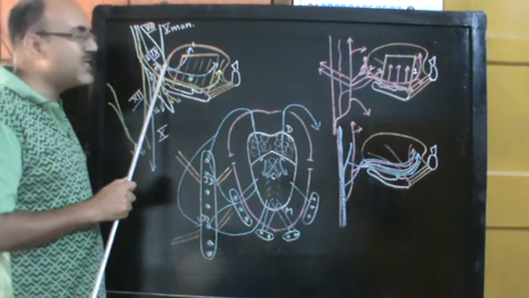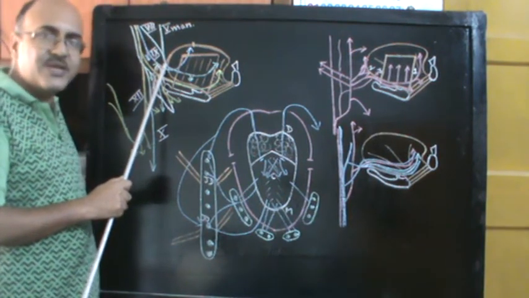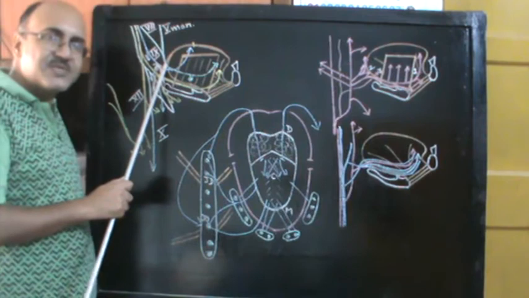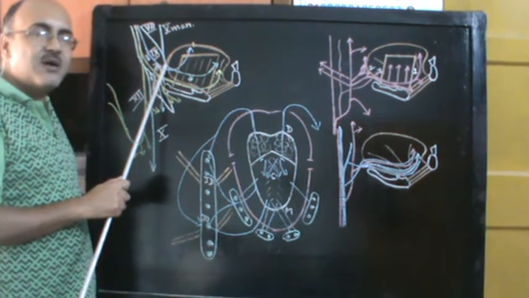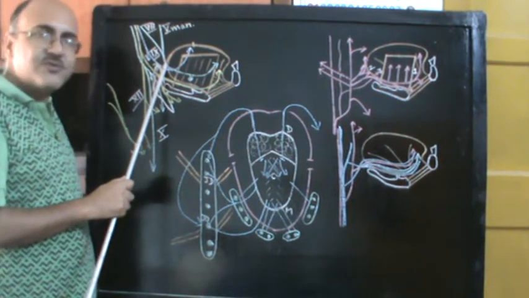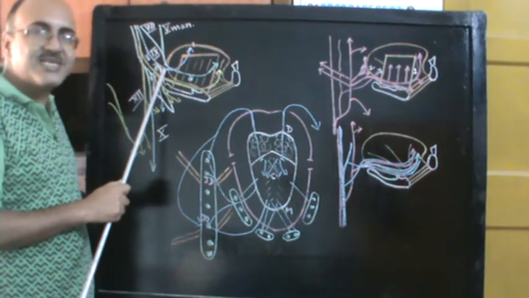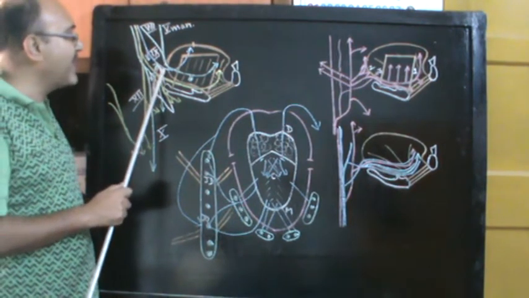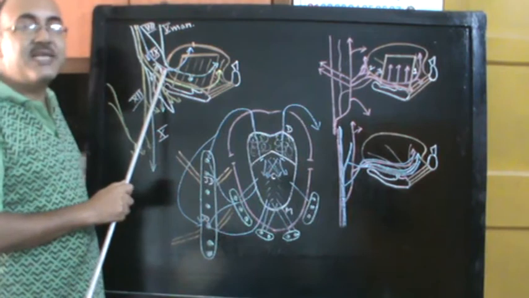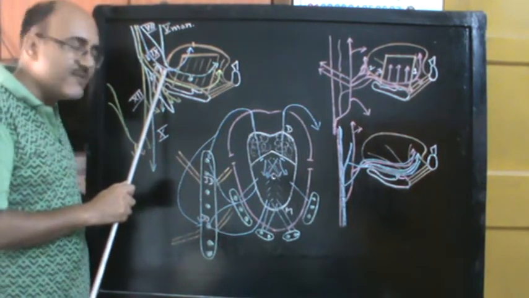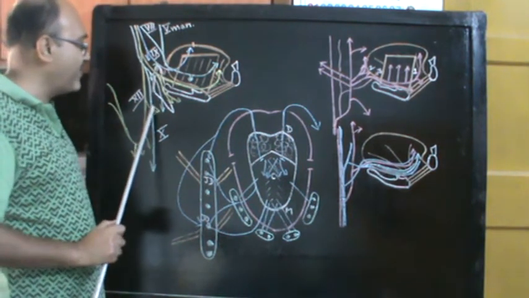So in the posterior most part of the tongue, in the vallecula, where there is a fold of mucous membrane from the pharyngeal part of the tongue onto the epiglottis, there you have some taste buds which are supplied by the vagus, and they are supplied by the internal laryngeal branch of the vagus. So that is why we have drawn the vagus here.